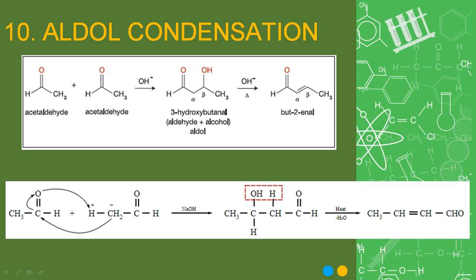This H from one of the aldehydes is removed by the base and then the carbanion formed attacks the carbonyl group of the other aldehyde to make an addition product. So this is a nucleophilic addition product. Later on heating, there is a removal of water to give you the final product.